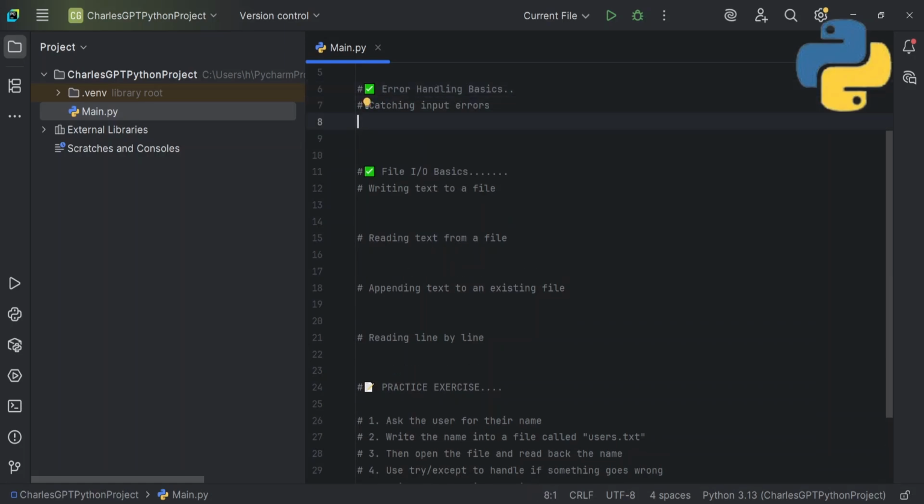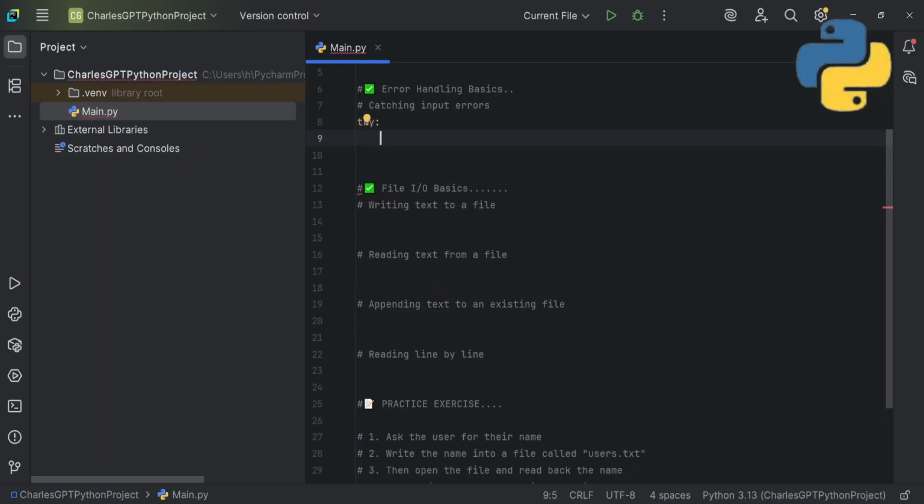If we want to ask the user for an input, firstly, remember to always type your try block. It's a very good way to write your code. So, asking the user for input, let's say we have user number, like this, equals input.